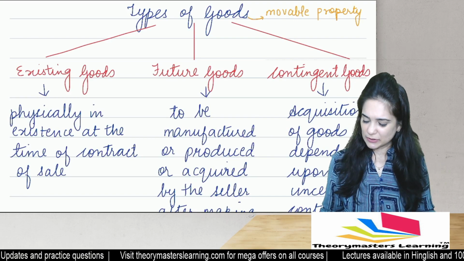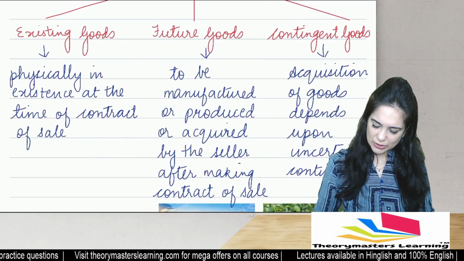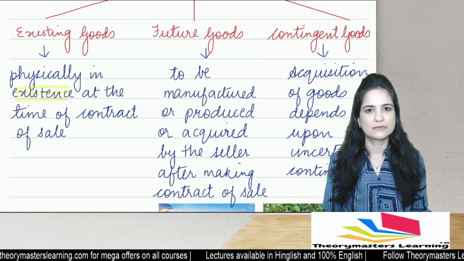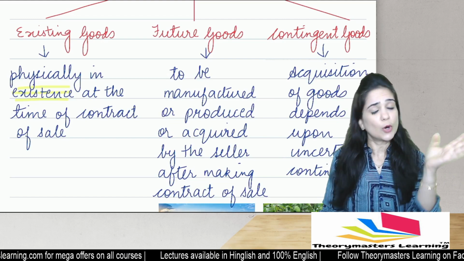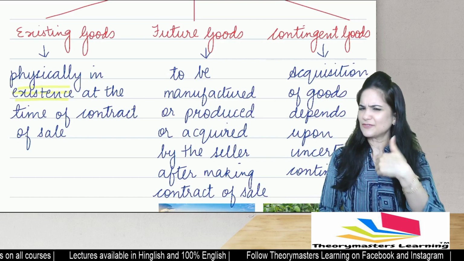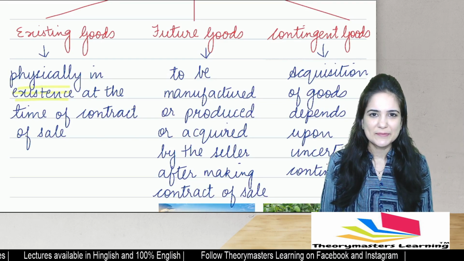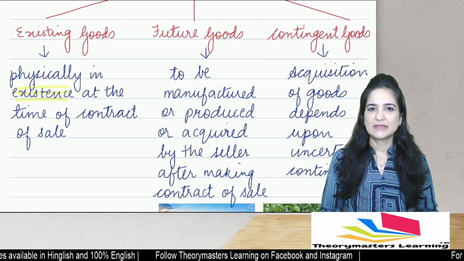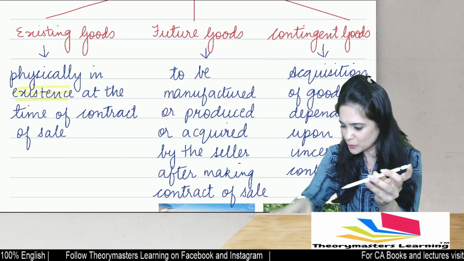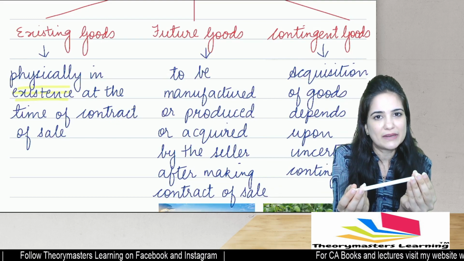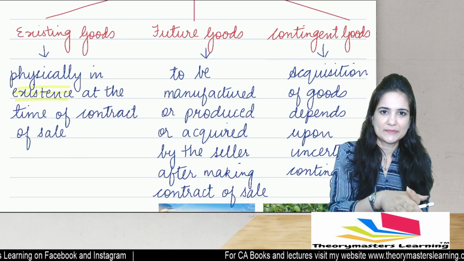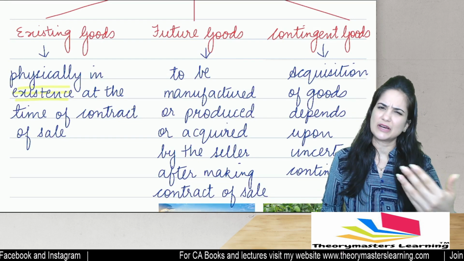Now, what are existing goods? Existing goods are those goods which are in existence at the time of contract of sale. They are already manufactured, already produced, they are already in the possession of the seller. He can transfer ownership immediately. So let's say, for example, that I offer to sell this pen to you and I have 10 units in this. Okay. So all 10 units are kept over here. Do you want to buy this pen? It's existing. It's already made. It's already with the seller. These are existing goods. Ownership can be transferred immediately.